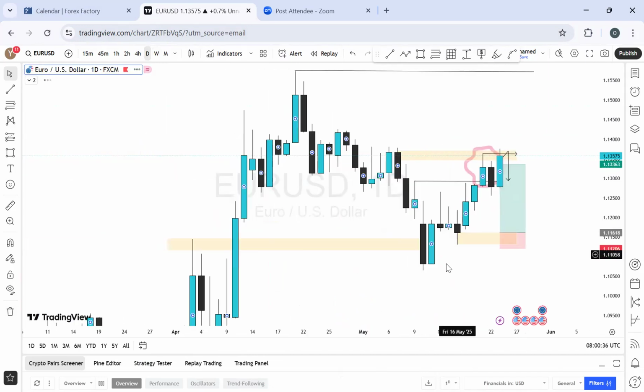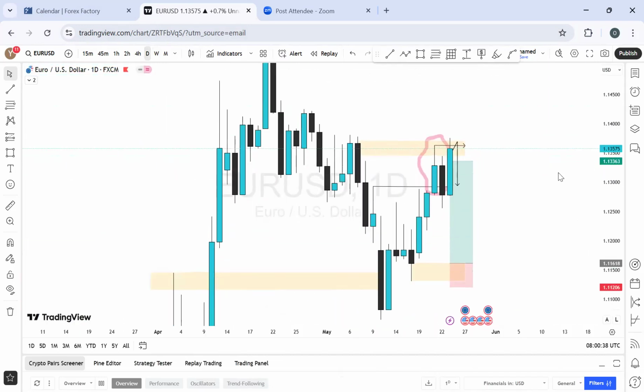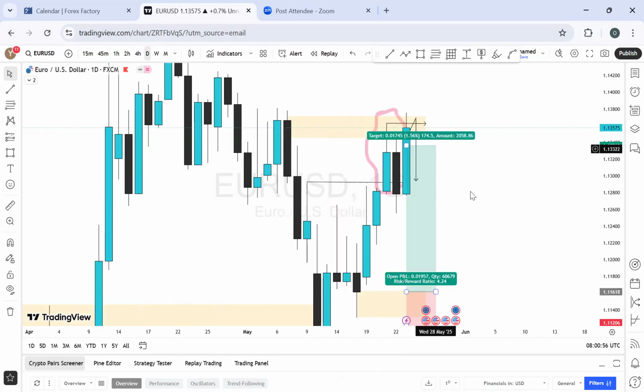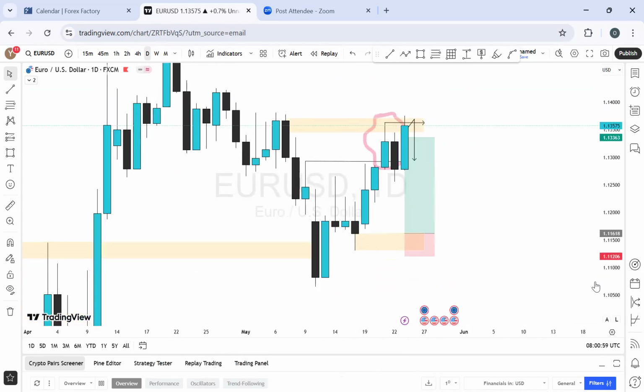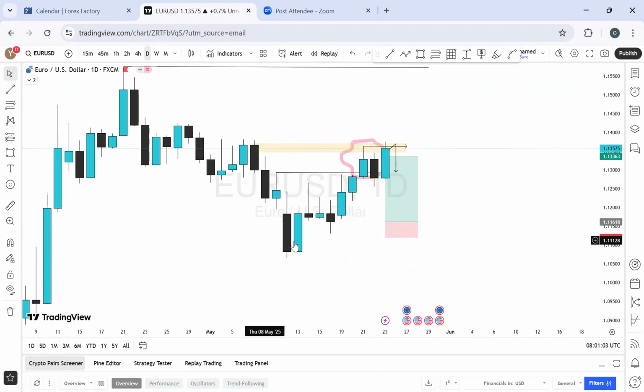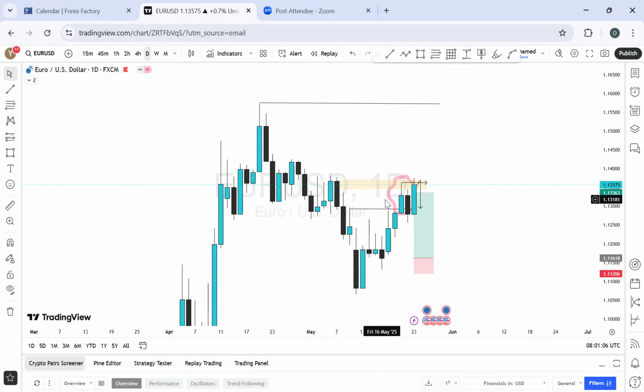And on the daily time frame, what I was anticipating was to see a Friday close above the Wednesday high and then retrace below it. So this was done in the morning on Friday, and this is how the market played out eventually on that same Friday. But the market did not close below where I was anticipating. It closes here, and this leaves me with no bias other than to seek more bullish momentum from this perspective. So all of this is to say that I'll be expecting more bullish momentum on this trade.